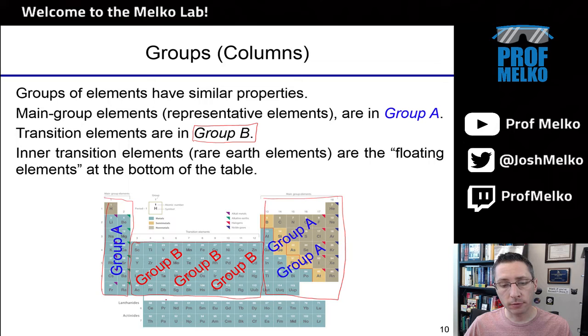And notice neither of these groups includes the lanthanides and actinides down here at the bottom. Those are kept separately, of course for pictorial reasons, but they don't really fall into group A or B. We usually call these down here the inner transition elements. It's just like it sounds, these are sort of inside group B, the transition metals. Sometimes we'll also call them rare earths, because it turns out these elements in particular come in very small amounts in the earth. So they're hard to find, they're pretty rare. We call them rare earths.